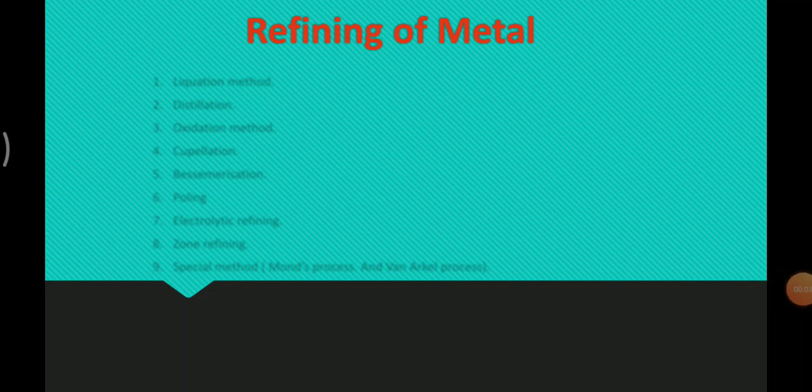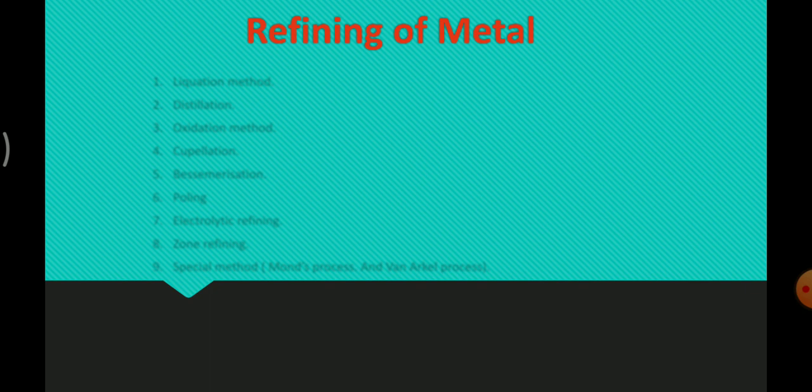Today we are going to start the next concept of the metallurgy chapter. The concept is refining of a metal. Students, refining of metal means a metal extracted by any method is usually contaminated with some impurity. The process of removal of impurities from the crude metal to get pure metal is called refining or purification of a metal.